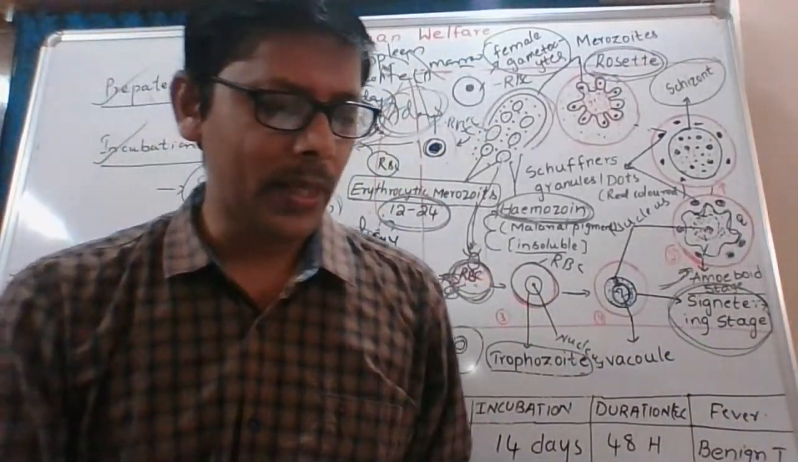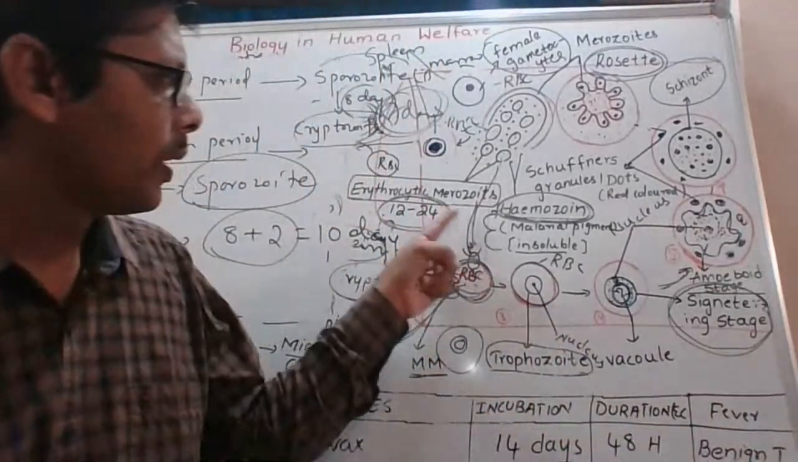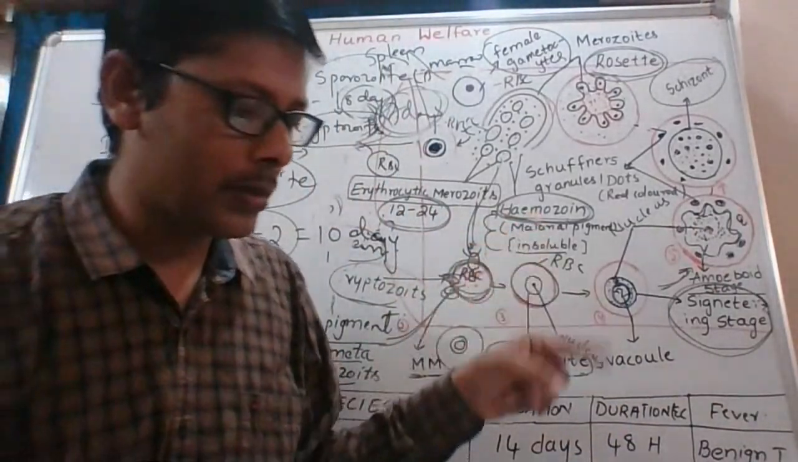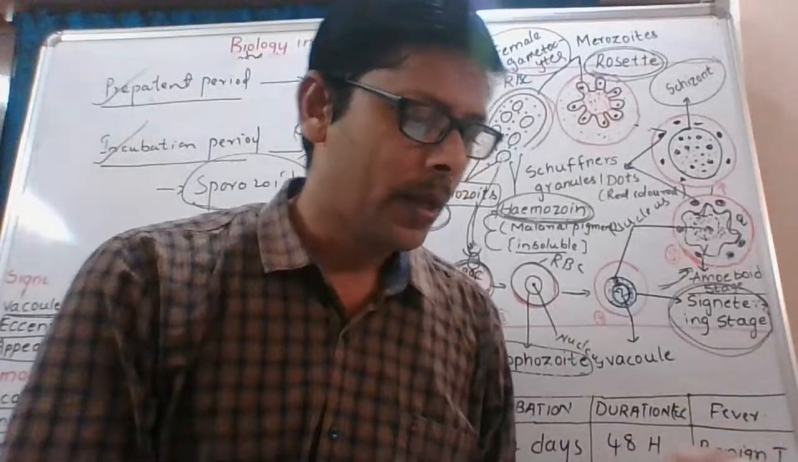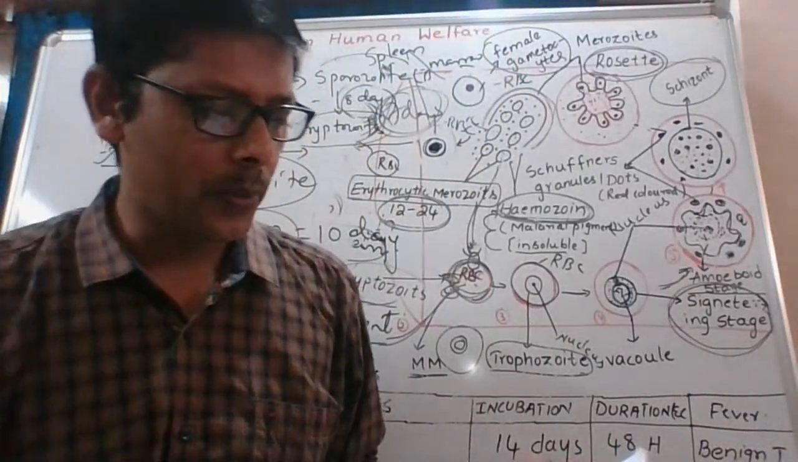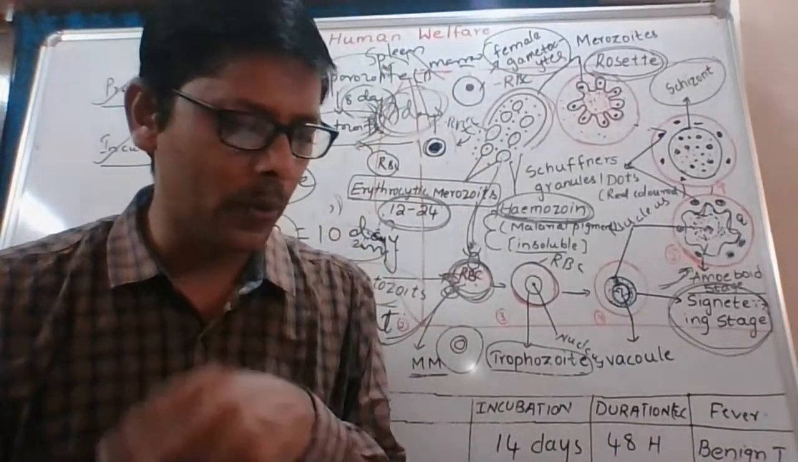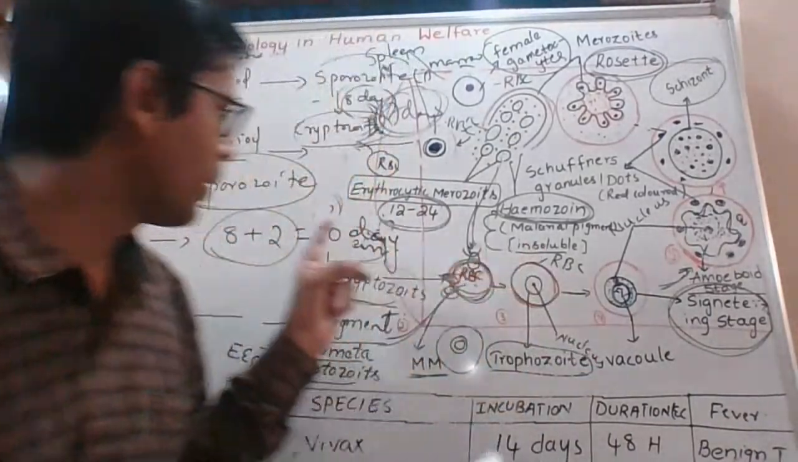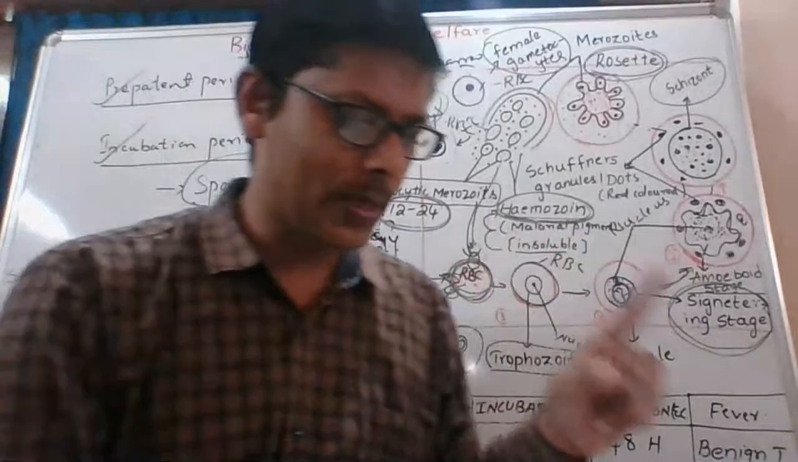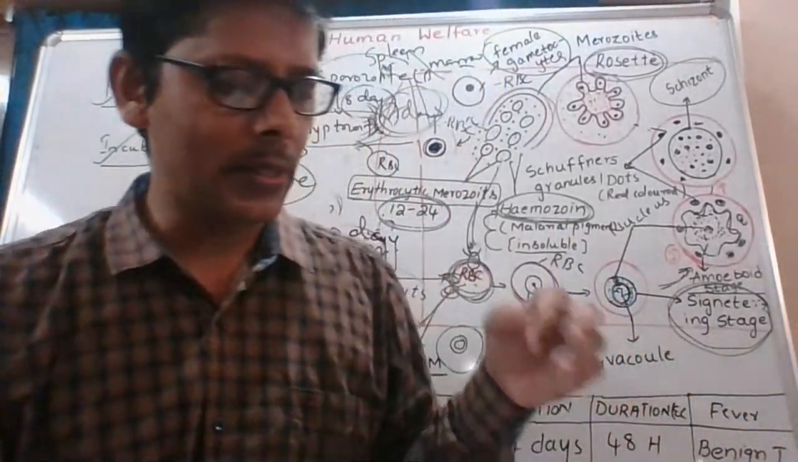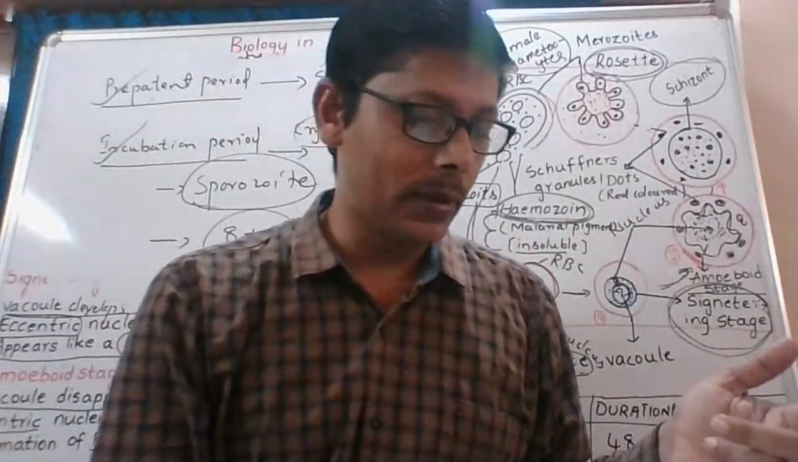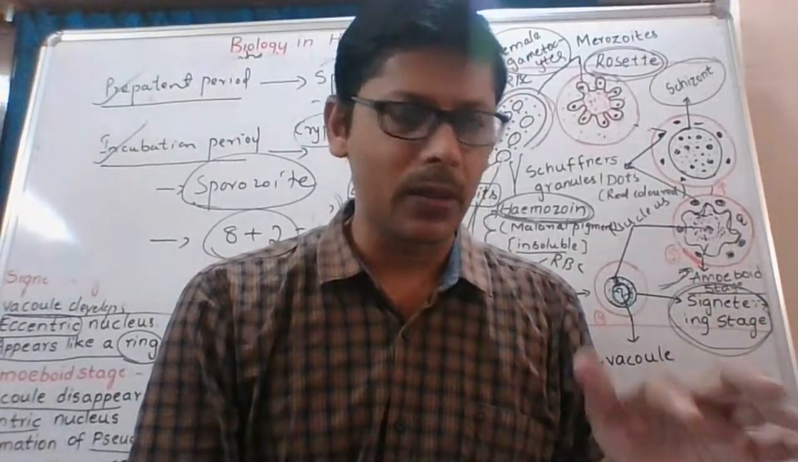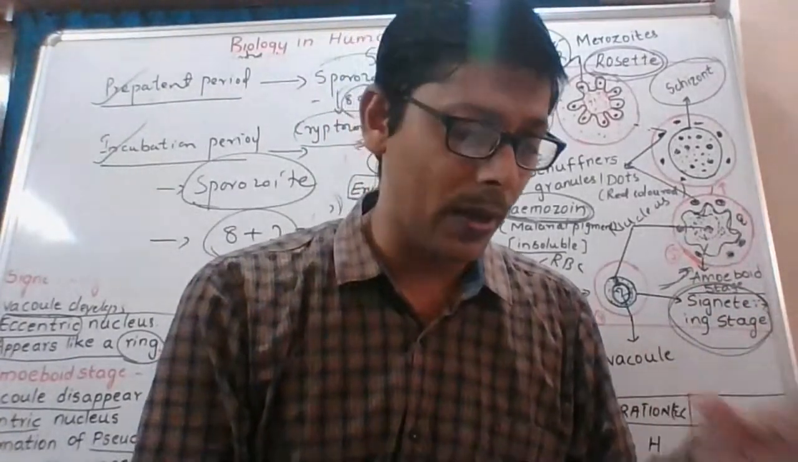Next one, what are hemozoin granules? This is the 28th question. In the erythrocytic cycle of Plasmodium, the parasite ingests hemoglobin, of which the globin part is digested. I told you earlier, the globin part is digested and converts the soluble heme into insoluble crystalline hemozoin.